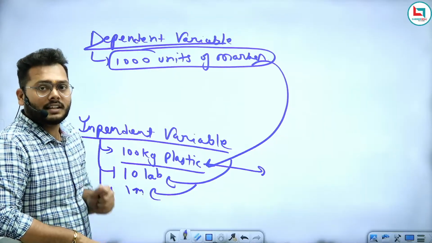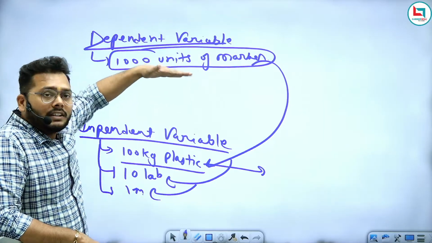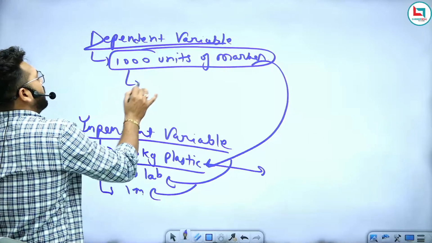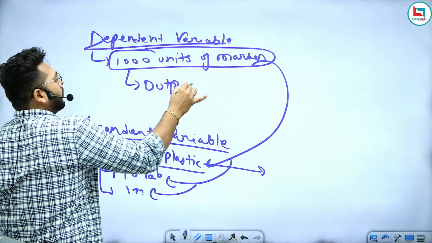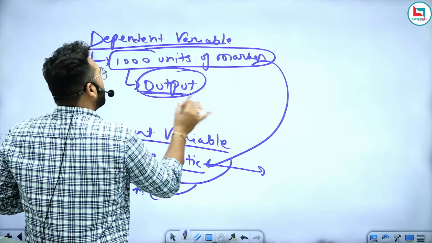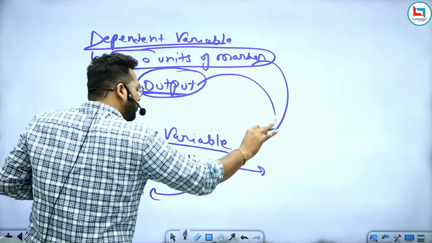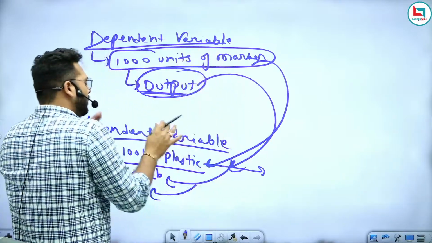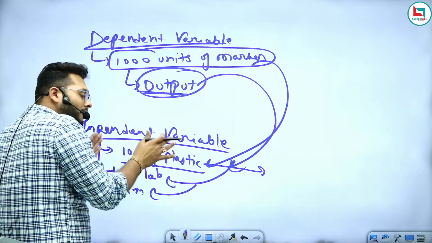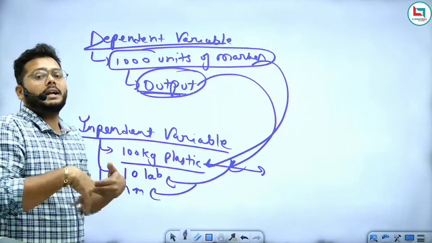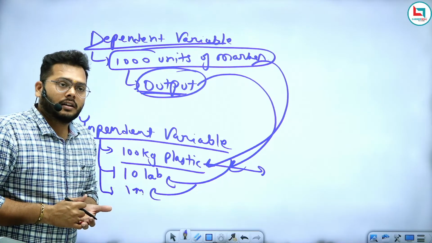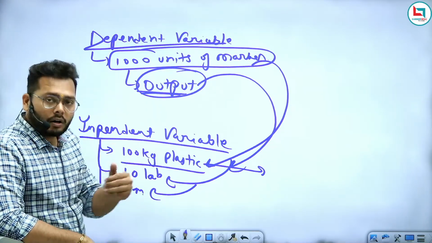So whatever output you want to have, you need to depend on some variables if you want to produce more output.